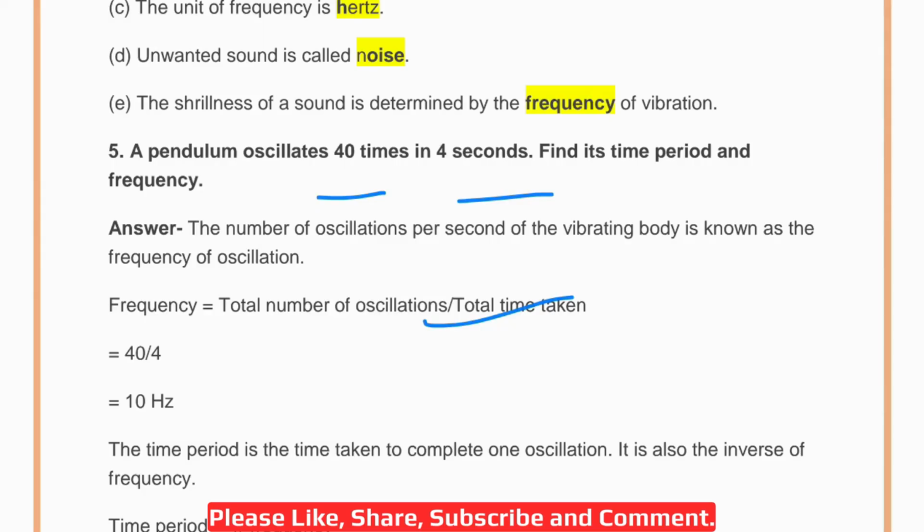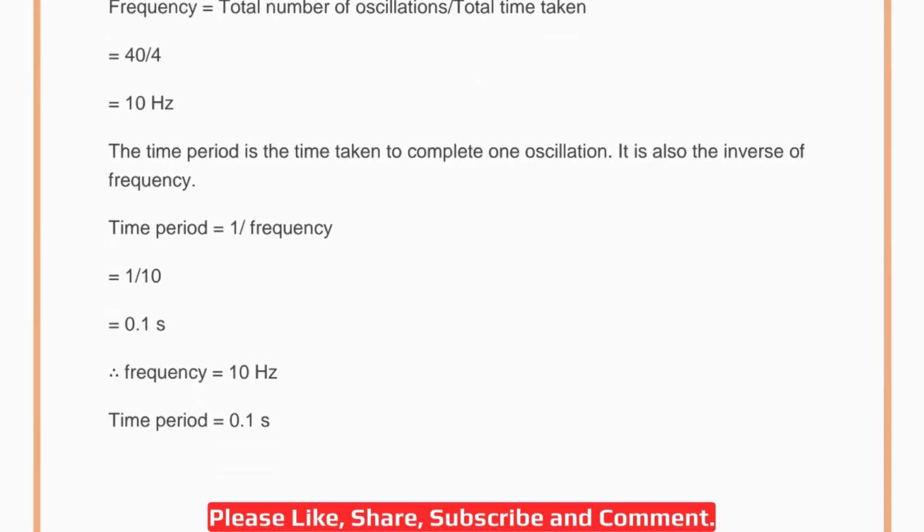Now we have to find the time period. So time period is the time taken to complete one oscillation and it is the inverse of frequency. So the formula for time period will be 1 upon frequency. So we can directly do 1 upon 10 because frequency is 10 Hertz. So this will be 0.1 second. Okay. So according to the question, frequency will be 10 Hertz and time period will be 0.1 seconds.